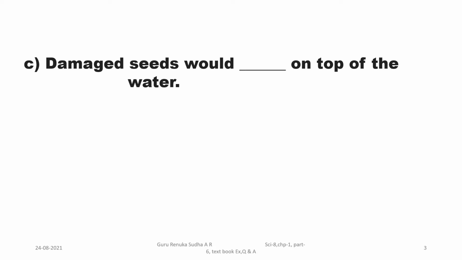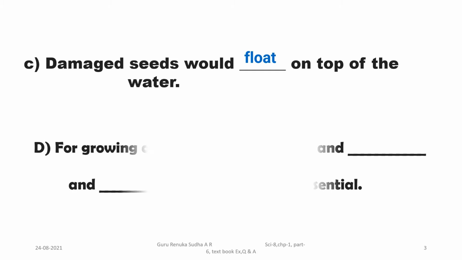Third, fill in the blanks. Damaged seeds would dash on the top of the water. When your mother is going to wash some seeds, you will notice some seeds floating on the surface of the water and some settling at the bottom of the vessel taken for washing. The seeds which are floating are considered damaged. So the answer here is floats. Damaged seeds would float on the top of the water.